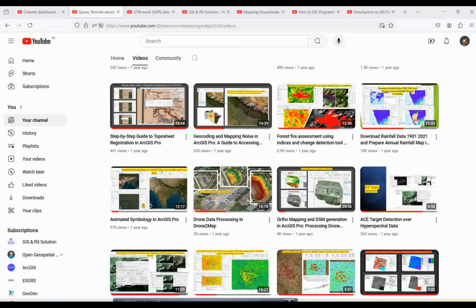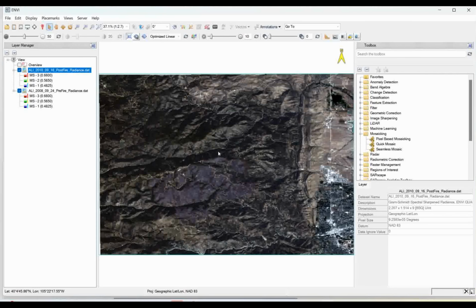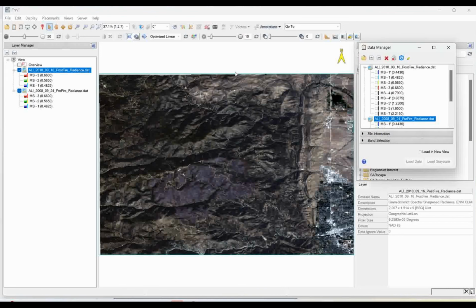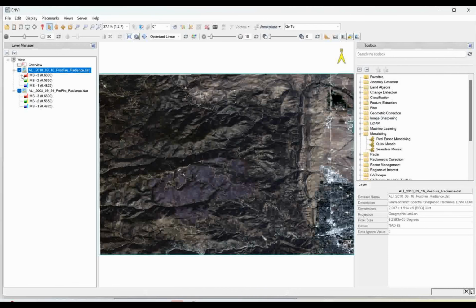But here in ENVI, as you see, I have two images from ALI. ALI is a special sensor which follows the same path as the Hyperion satellite. It has bands 1 to 7. One is the pre-fire incident and one is the post-fire incident. How am I going to understand the burn severity index, which areas are mostly burned, and create a map? That is the process I am going to show you in this lecture.